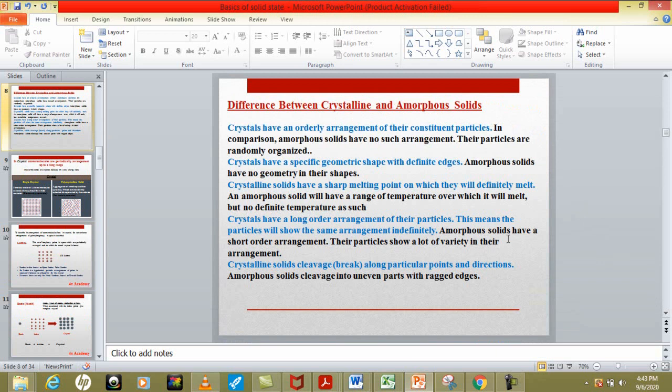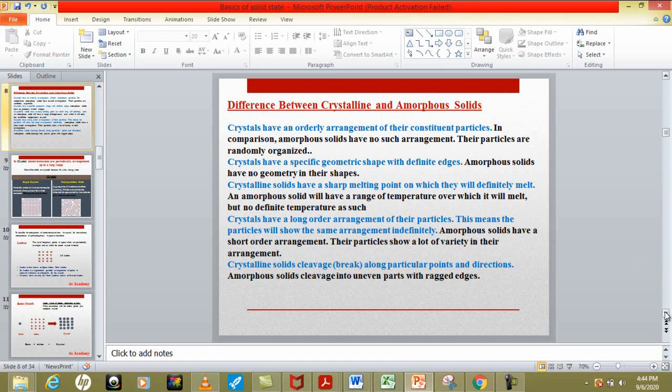We will just further elaborate the difference between these crystalline and amorphous solids. So the points are the same, how we can differentiate between crystalline and amorphous solids. As we have already discussed, crystalline solids have an ordered arrangement of their constituent atoms or particles, and in comparison amorphous solids have no such arrangement, right? And that's why crystalline solids have a fixed geometrical shape, and amorphous solids don't have a fixed shape. Crystalline solids have a sharp melting point, and amorphous solids don't have a sharp melting point. So these are a few differences between crystalline and amorphous solids.